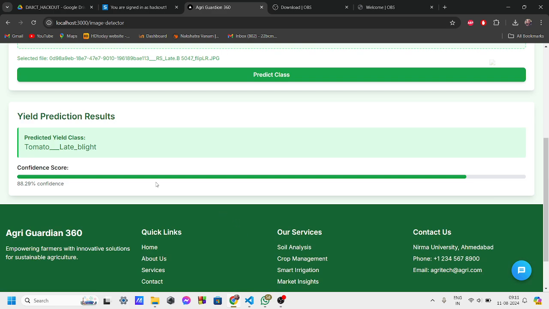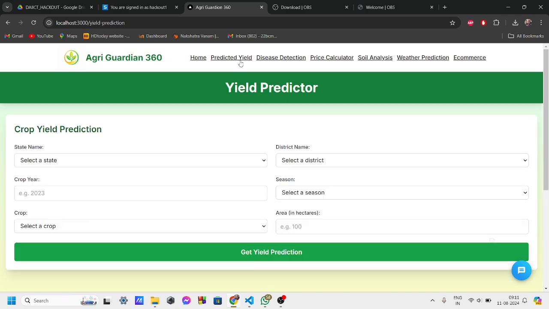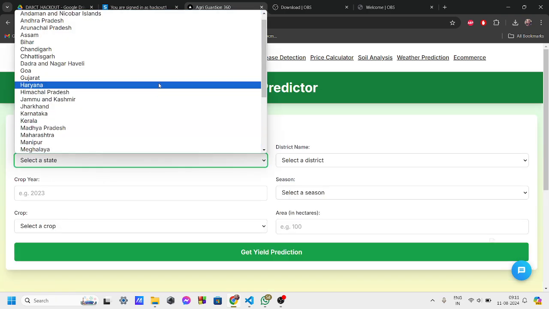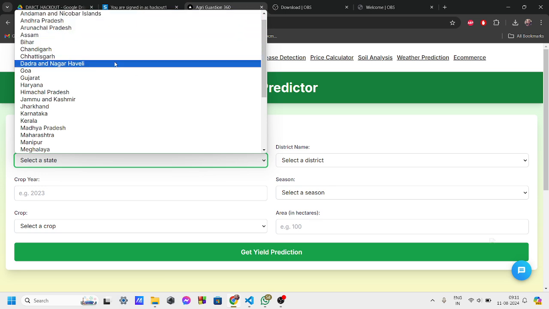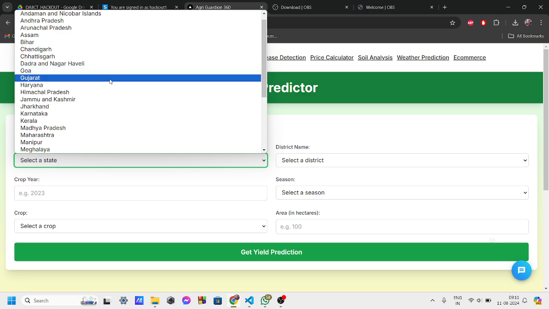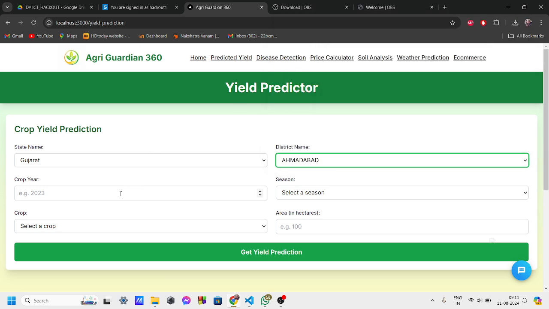After that, our next feature is yield prediction. This yield prediction model will help predict your crop yield with unparalleled accuracy, helping you plan better and reduce waste. Here we are selecting a state, for example, and then a district.